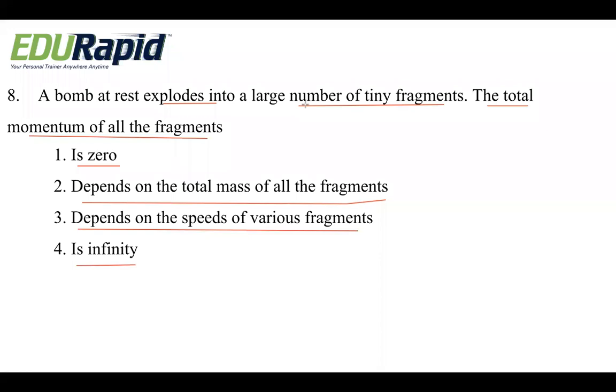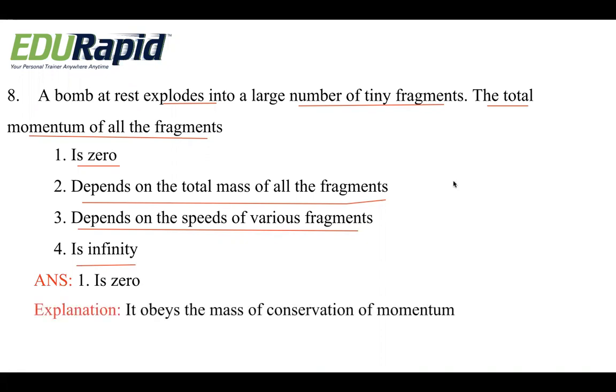A bomb at rest explodes into a large number of tiny fragments. The total momentum of all the fragments. Think of it, based on the momentum definition: is it zero, does it depend on the total mass of all the fragments, does it depend on the speed of the various fragments, or is it infinity? Okay. Any more answers? We'll see the answer then. Fine. Exactly, it is zero. Okay. So why is it zero?